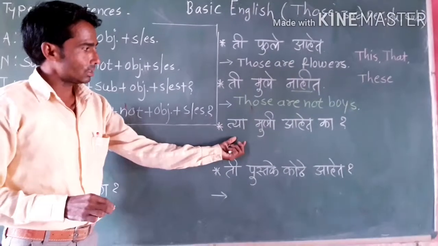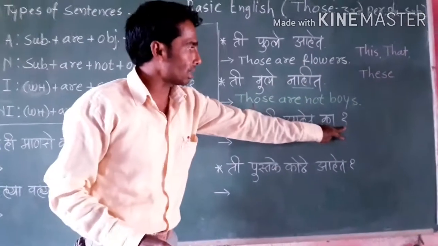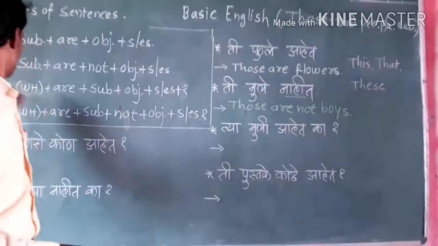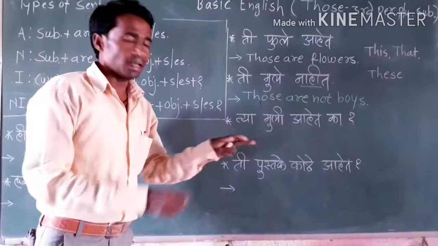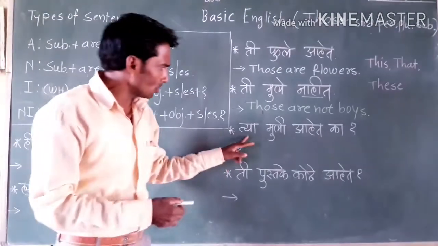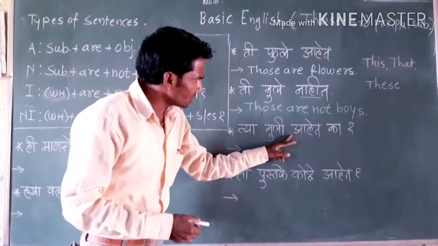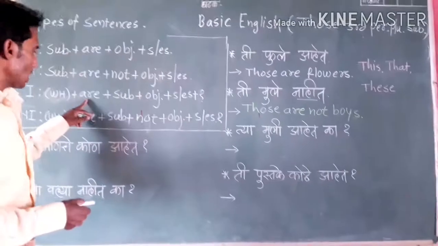Look next sentence: त्या मुली आहेत का? There is a question mark. So it's called an interrogative sentence. If there is any WH family member, then use the WH family member. But look, in this sentence there is no WH family member. So use are.